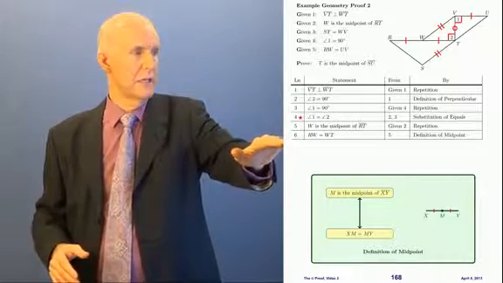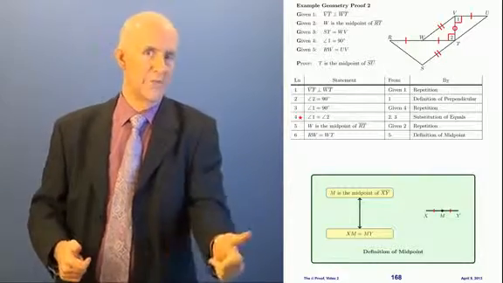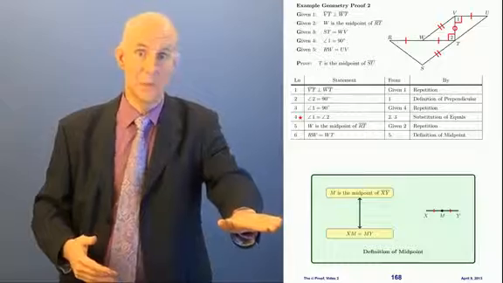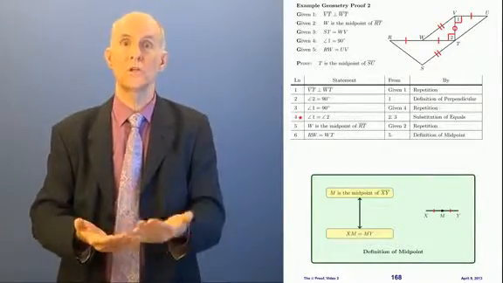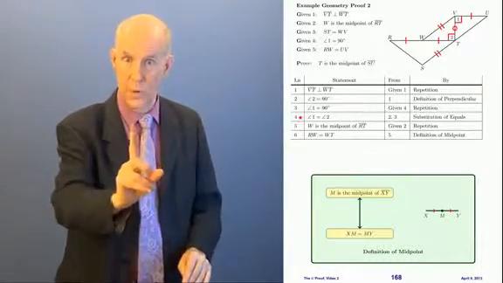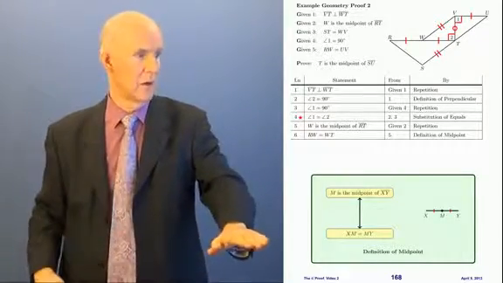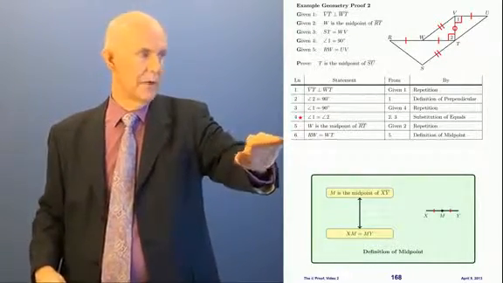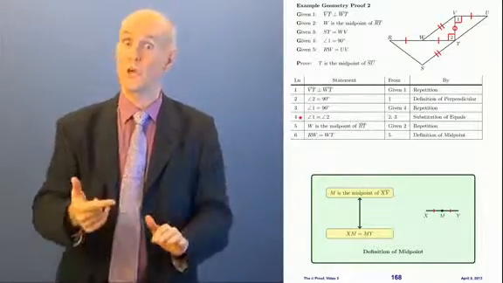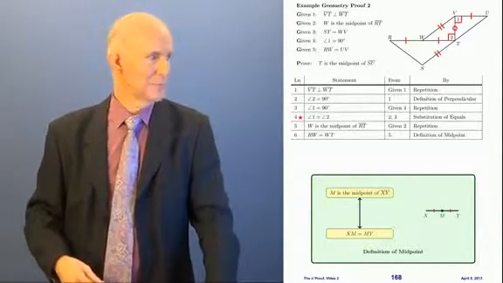RW equals WT. Where did that come from? It came from line 5 by what? Definition of midpoint. Now, definition of midpoint has a double arrow in it. We're only using the arrow in the downward direction now. And not only that, it's just one arrow, meaning the downward arrow. So that means we only have to have one thing in the from column, and we have just one item, number 5. This rule, since it has a double arrow, we could also use in reverse, and we're going to use it in reverse at the end of this proof. We'll bring it back.